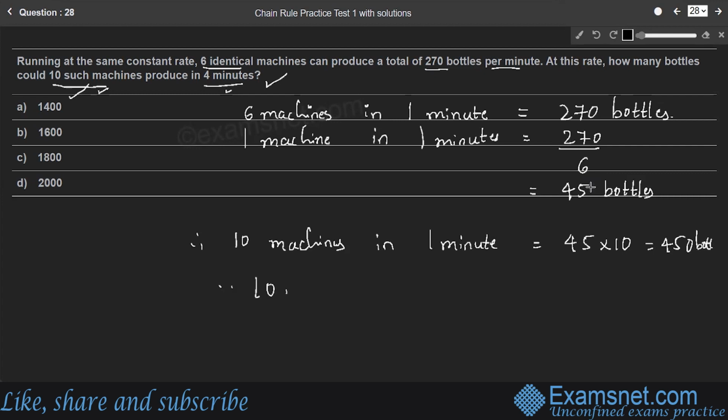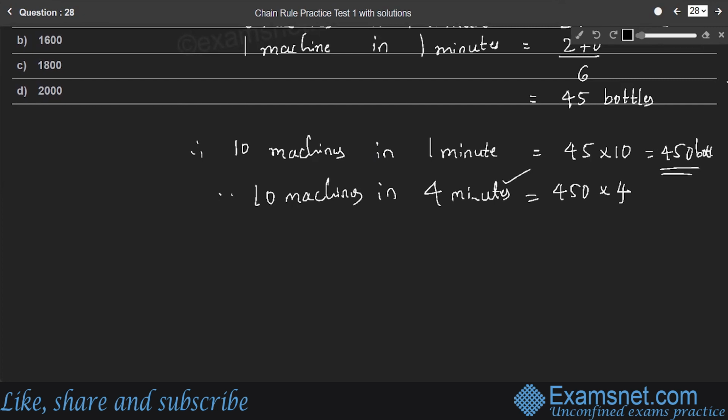Therefore, these 10 machines in how many minutes? According to the question, in 4 minutes. They can produce 450 bottles into 4 minutes. In 1 minute, if they can produce 450 bottles, in 4 minutes, they can produce 450 into 4, which is 1800 bottles.